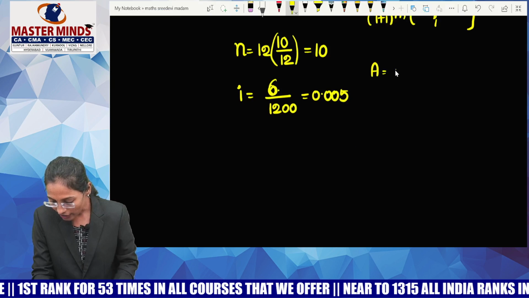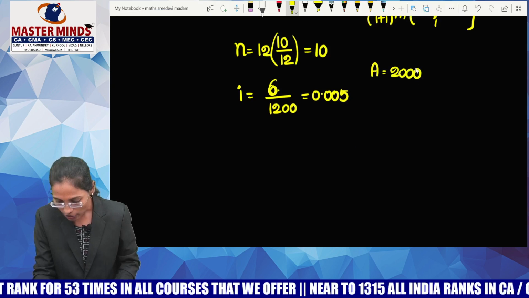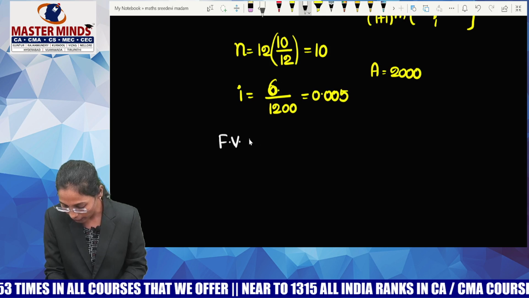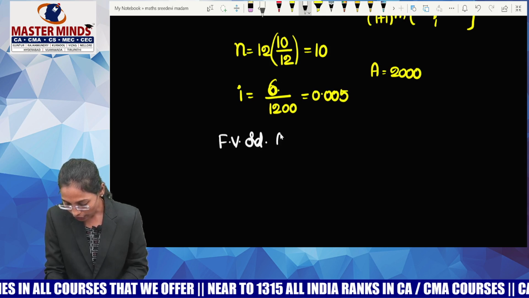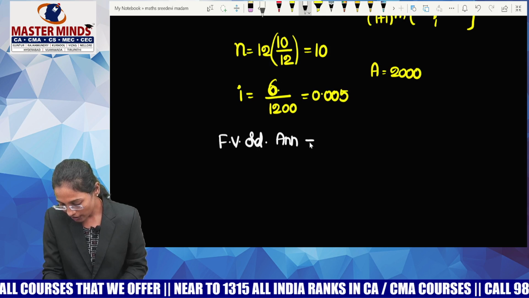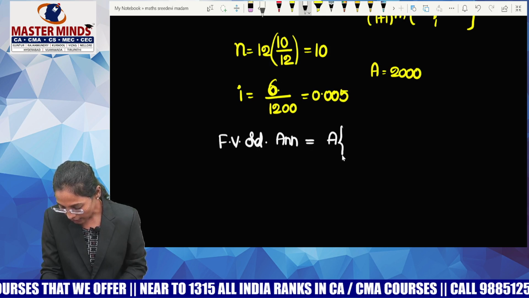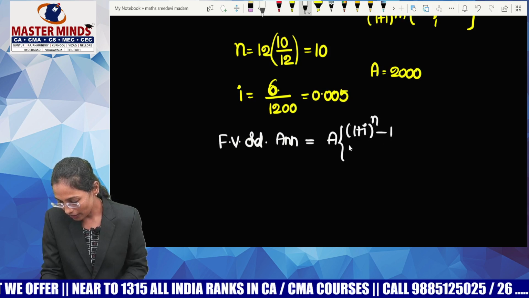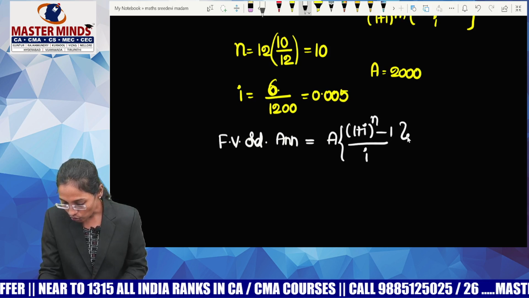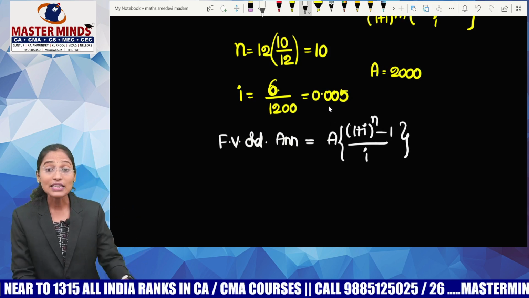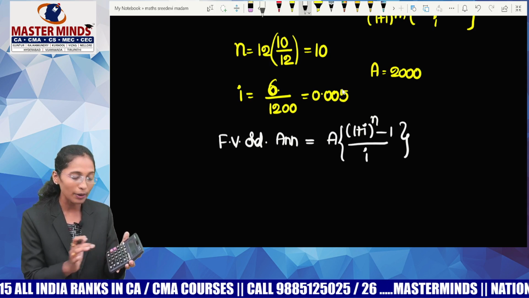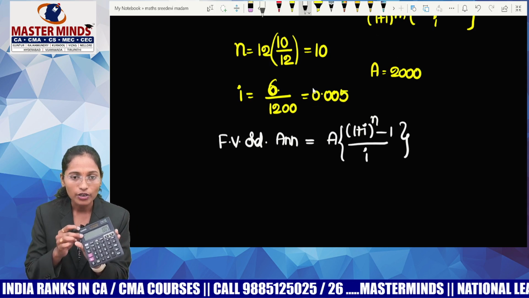So, we have to calculate the future value of this annuity. So, let me write down the formula for future value. Future value of ordinary annuity or due annuity? Ordinary annuity. Let me write down the formula. Future value of ordinary annuity equals A into (1 plus i) whole power n minus 1 by i. So, take your calculator. What is 1 plus i? 1.005. I have already told you how to calculate 1 plus i. Keep a 1 before i.